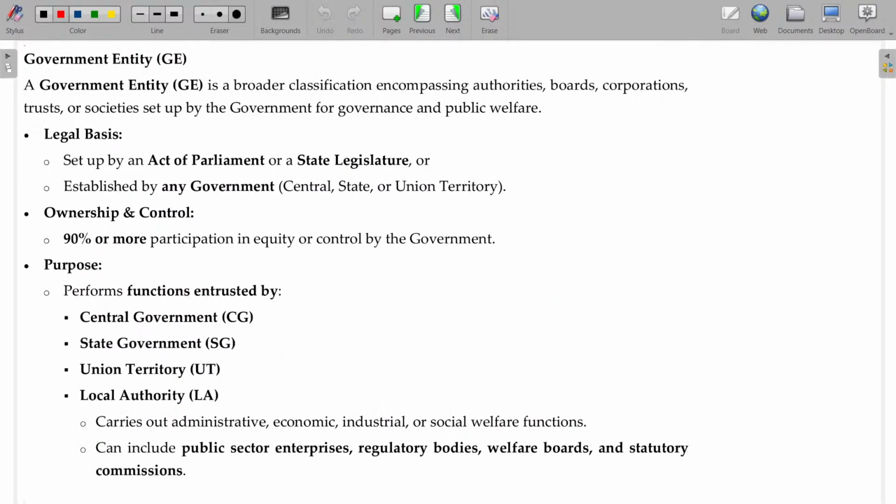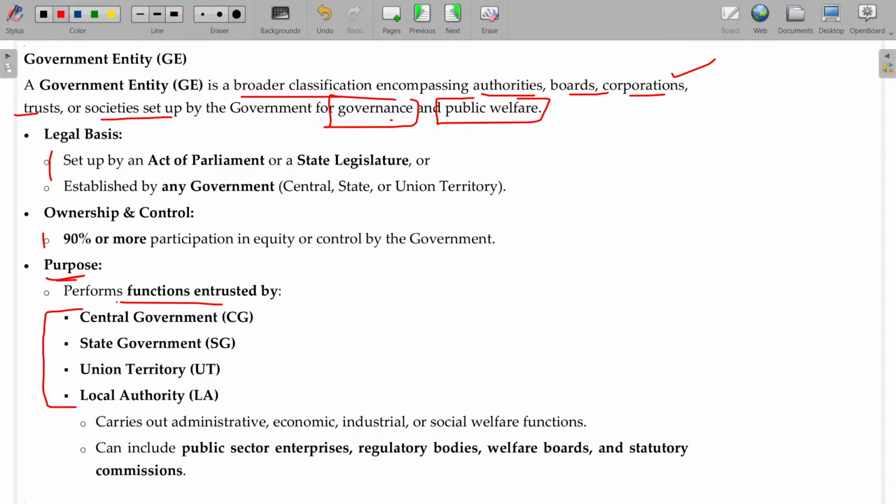And in case of government entity, a broader classification encompassing authorities, boards, corporations, trusts, societies, all will fall under this, even including corporations. By the government for governance and public welfare. Governance and public welfare also will come under this case. This is also similar to the government authority. But the purpose is that the functions laid down for these entities will be performed by them.